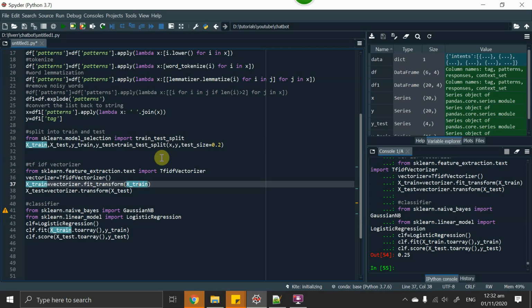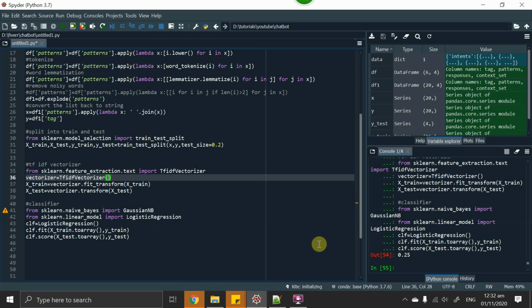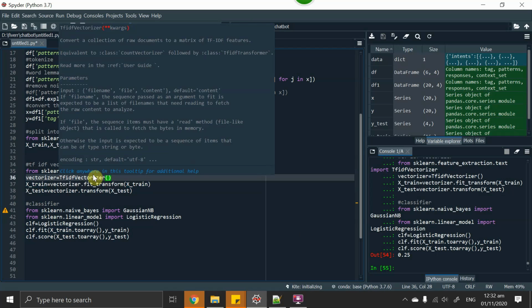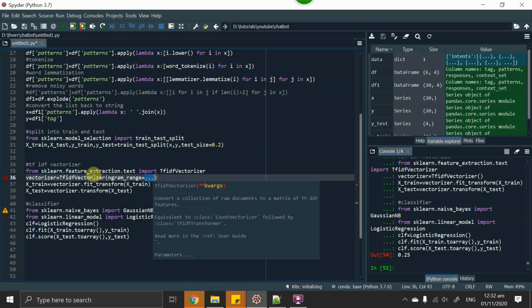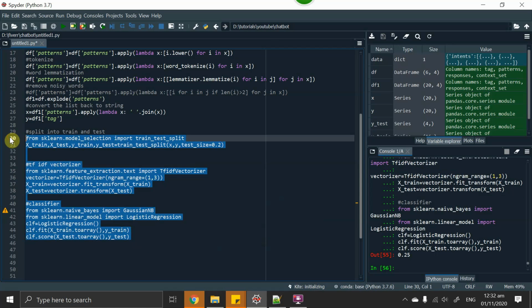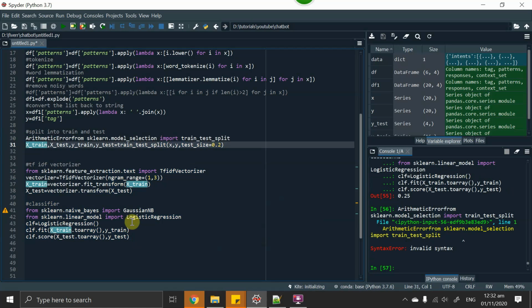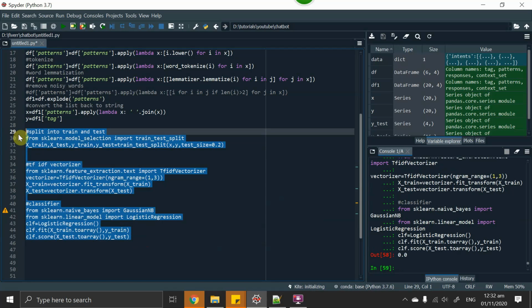One thing is that we can improve the data set, and the other thing is that right now the TF-IDF vectorizer uses n-gram range equal to 1. We can change this n-gram range to 1 comma 3 so that it uses 1-gram, 2-gram and 3-gram. So just run this again and we can see that there is no change in our accuracy.